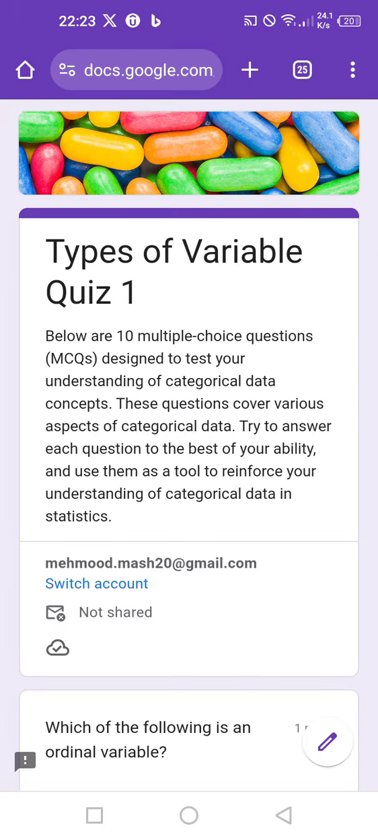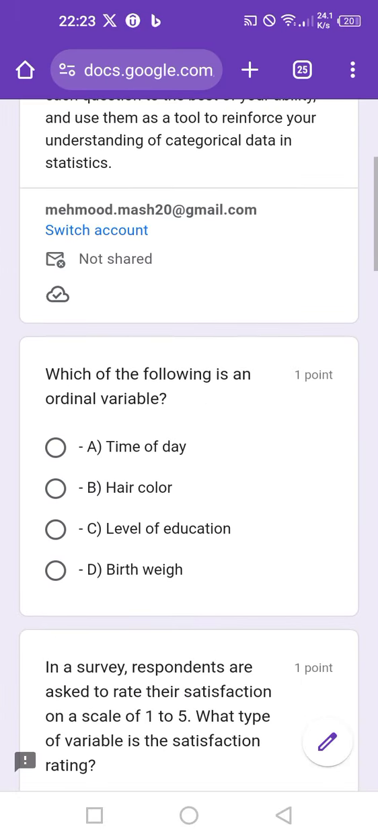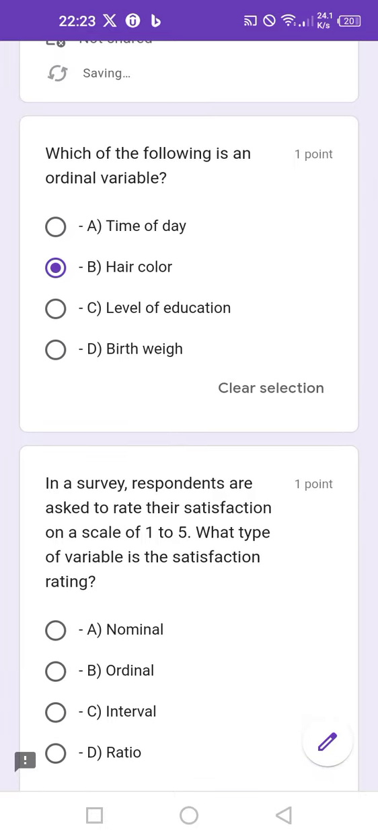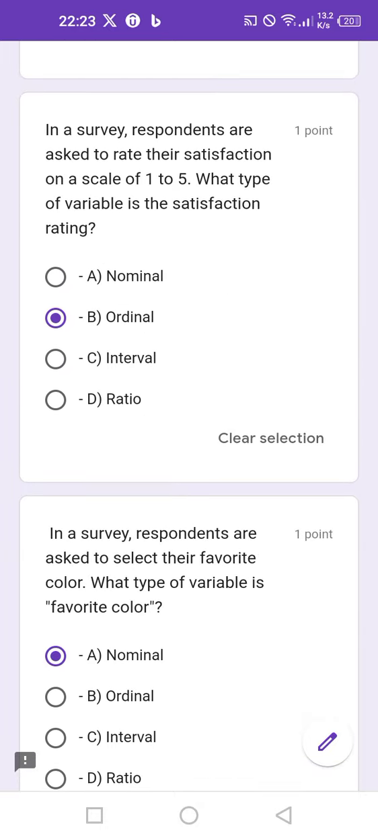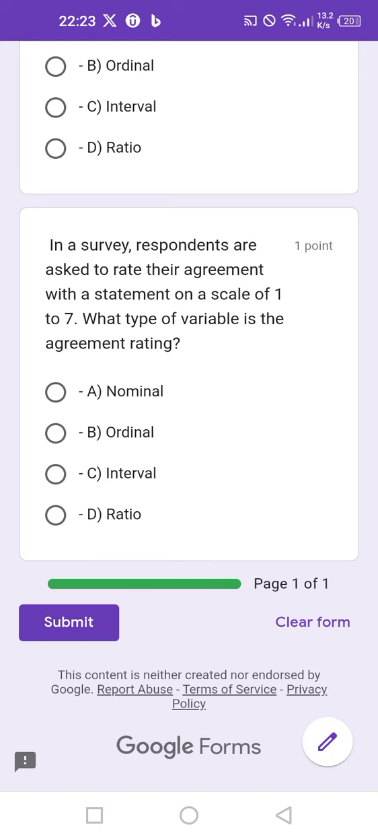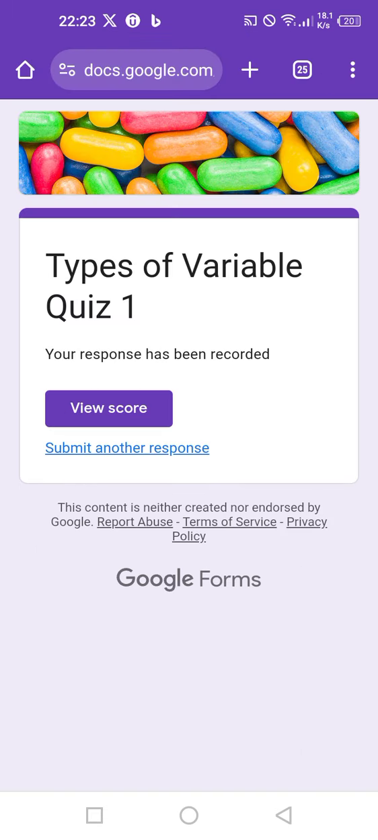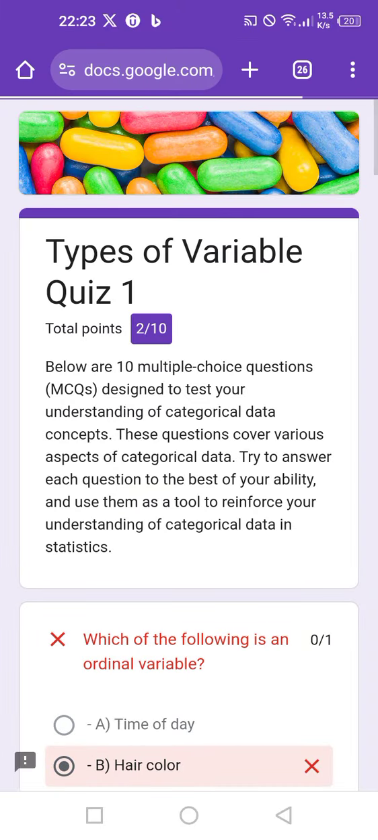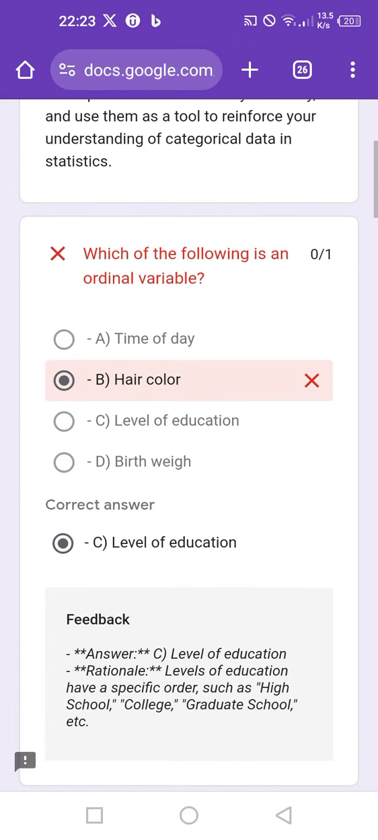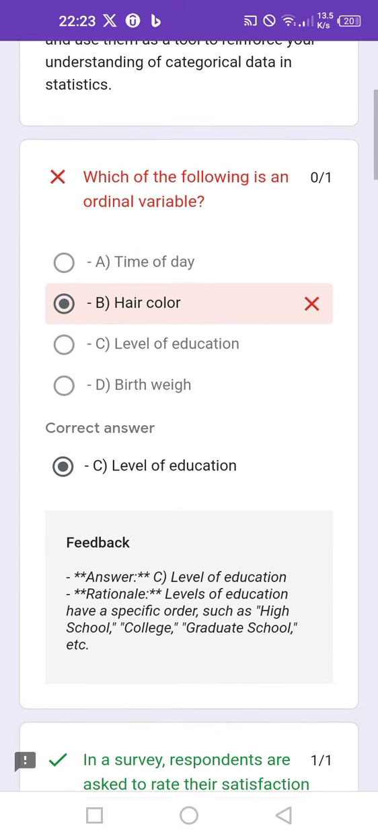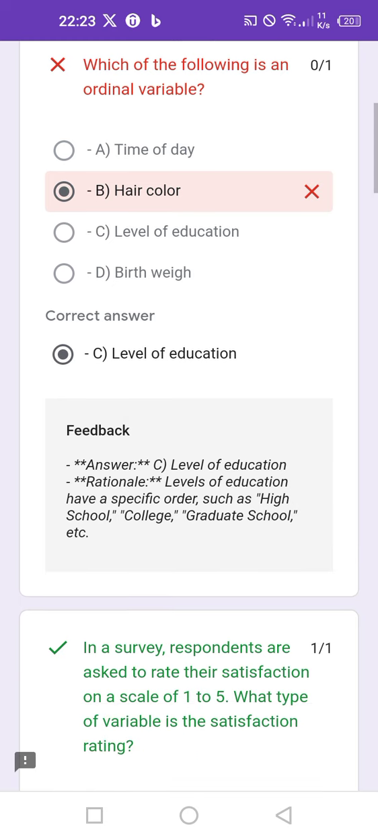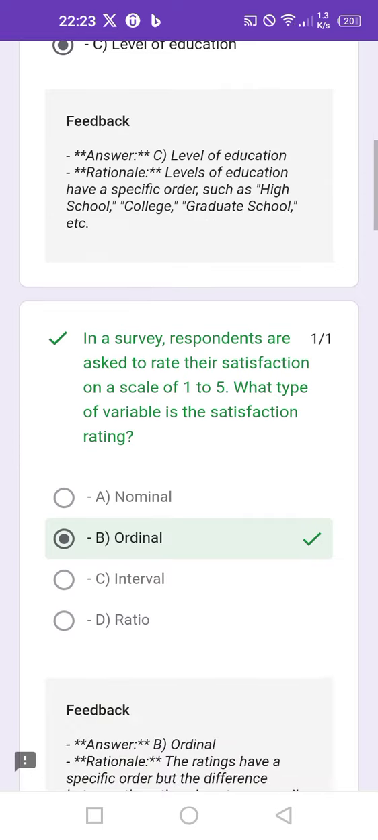So once the link is open, here are the 10 questions you have to read and mark. After completing the questions, you just have to submit. Once you submit, there is an option of view score. Just click on it, and here you can see if a question is wrong. So here is the correct answer, and there is also a rationale why this answer is wrong. So you can attempt this quiz for better understanding.